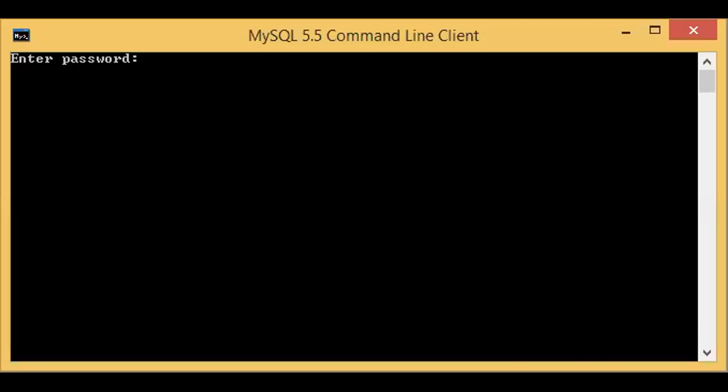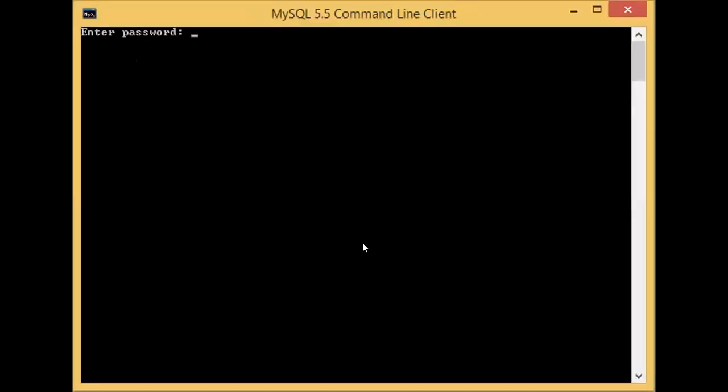So this is the MySQL screen. Everyone knows, I think everyone remembers. What is the password? The password is the password I have given. If you enter this,